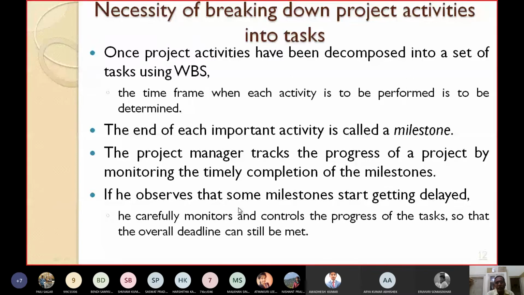One or two activities get delayed. So the project manager has to take some corrective action so that the total deadline is met. He has to speed up the process, or hire more manpower, or take some other corrective action so that he does not miss the overall deadline. The overall deadline should be met. If he observes that some milestones start getting delayed, then he carefully monitors and controls the progress of the tasks so that the overall deadline can still be met.